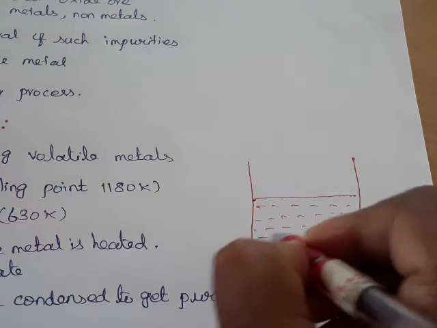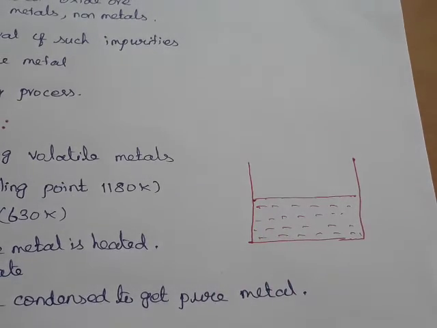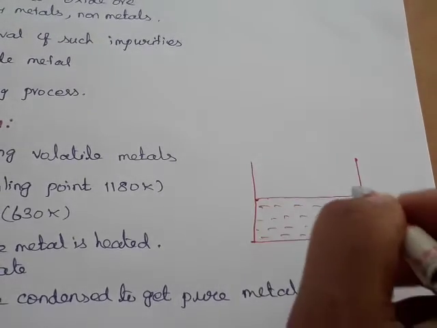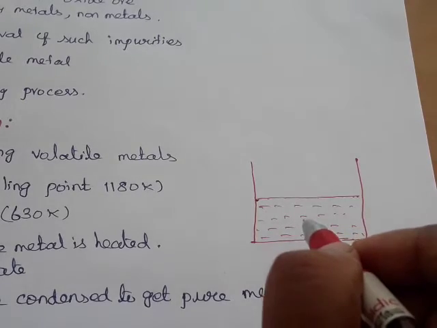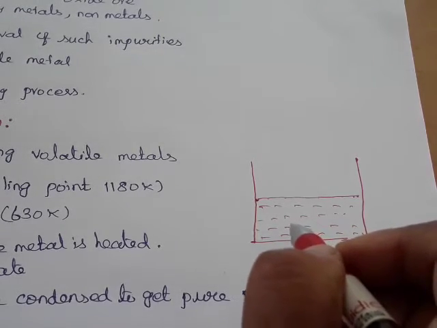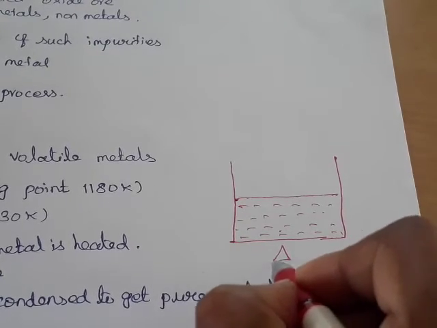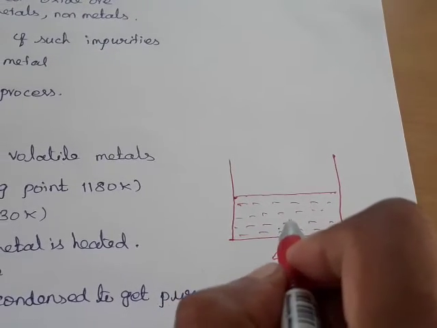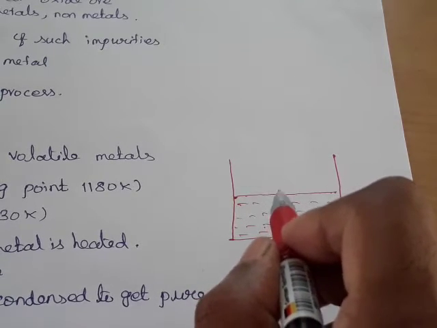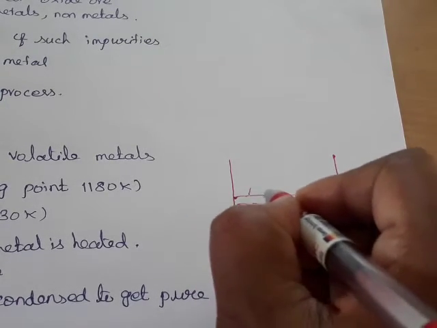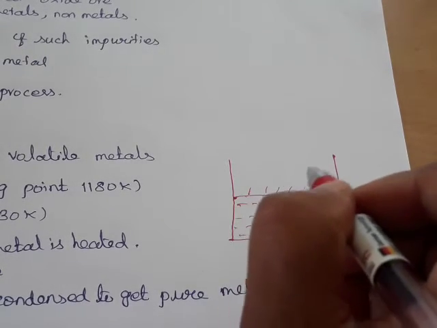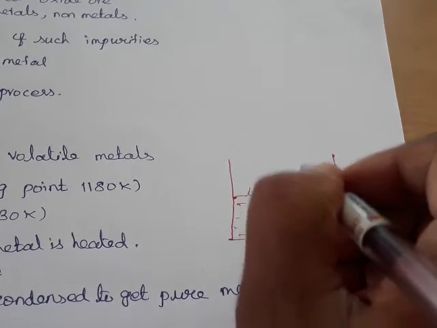Distillation takes place only with low boiling volatile liquids. So you take the vessel with the low boiling volatile liquid, and now you heat the vessel. The metals have a low boiling point, so at low temperature they easily evaporate. Pure metals evaporate easily.